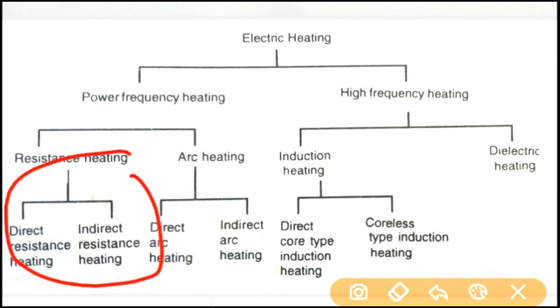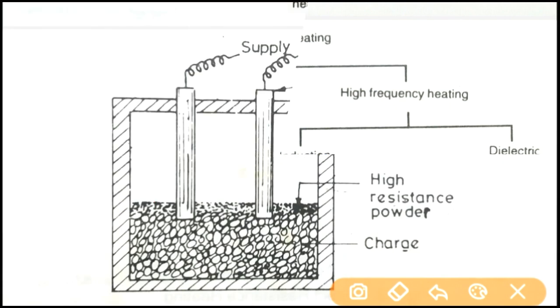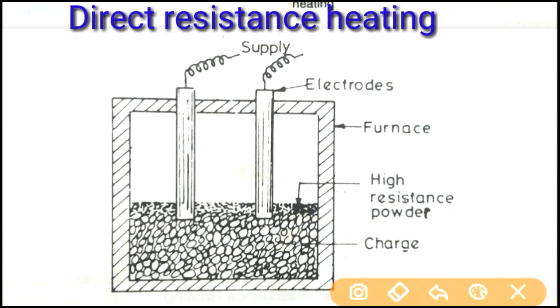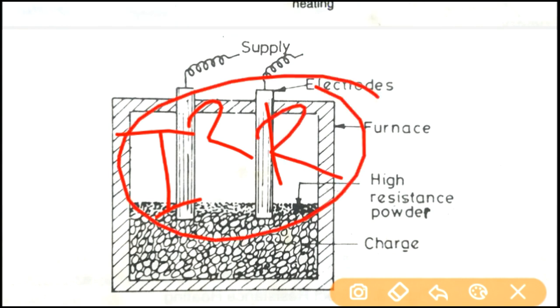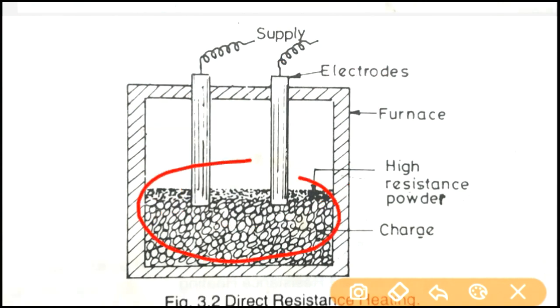Resistance heating has two types, that is direct resistance heating and indirect resistance heating. In this method of heating, the I square R principle is used. Here in this method, the material or the charge to be heated is taken as the resistance and current flows through this circuit. The charge or the material that we are heating may be in the form of powder, pieces or liquid.